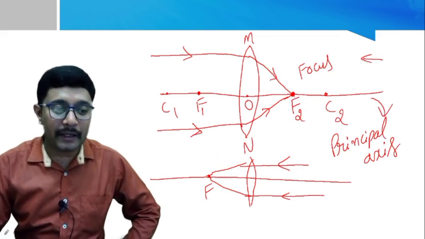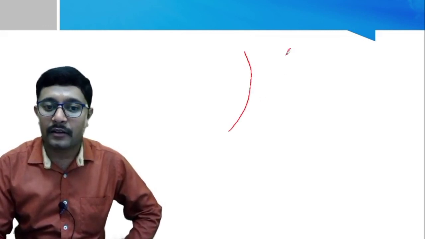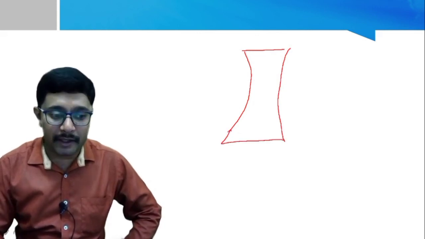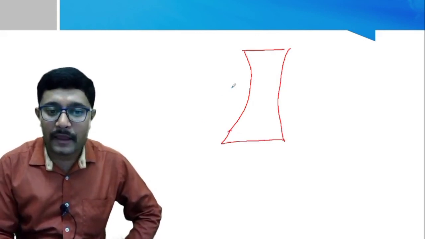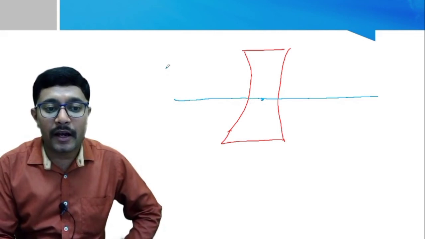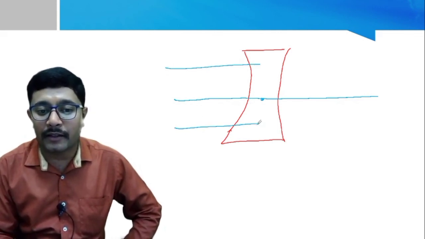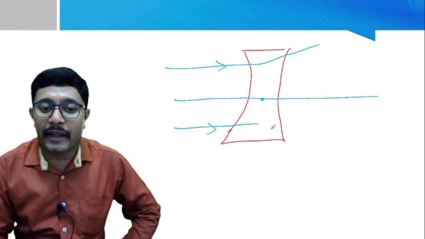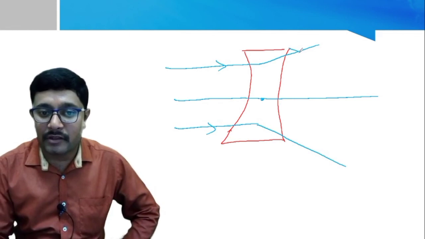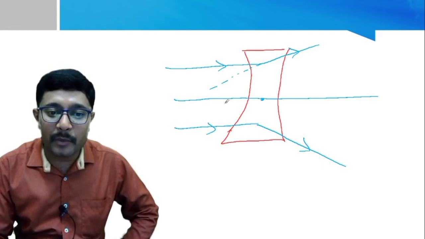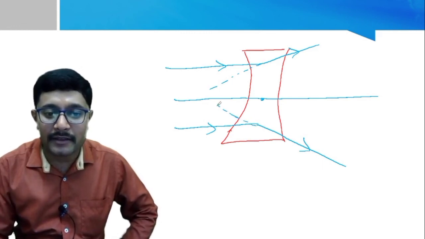Now if we take a concave lens, this is the concave lens. Now all the terms remain the same. This is the principal axis, this is the optical center, and the light ray falls on the lens. Which property will they show? It shows that the light ray diverges, and it shows that the light rays are emerging from a point like this.